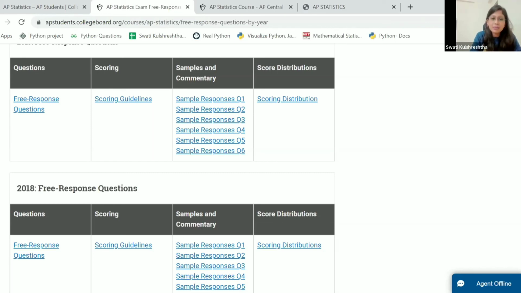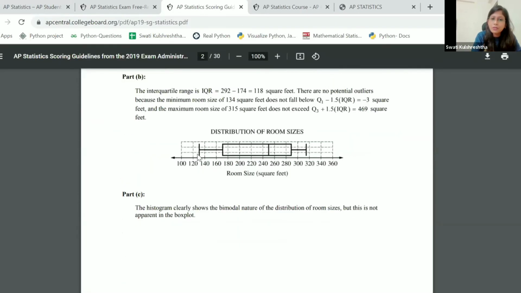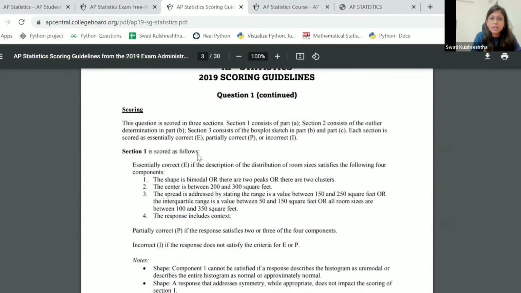AP statistics may seem to be a little hard towards the later half of the curriculum. But again, AP statistics is one part where you can score very decently if you know how to write your free responses. So it is very, very important that you go to the College Board's website. These are the scoring guidelines for every answer that they give. So it is very important that you go through the scoring guidelines. This is going to be very informative. So this is the only part where the student actually needs to practice a lot. This would be one of my suggestions.